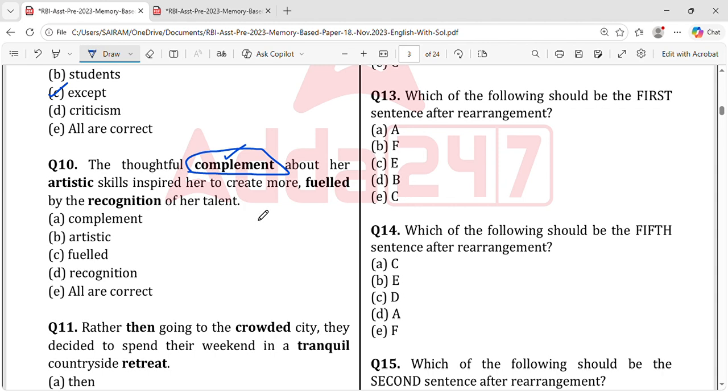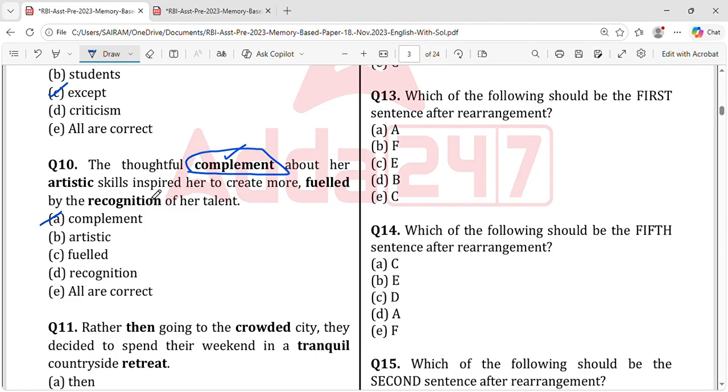Here we are not talking about the extra thing, complementary, right? Complementary, supplementary, you know that. Complementary in the sense you're getting something extra along with something, but this is not that. Here we are trying to impress someone. We are giving a good impression to someone, praising them, or telling something good about her. So that compliment should be there. So that is why this is wrong.